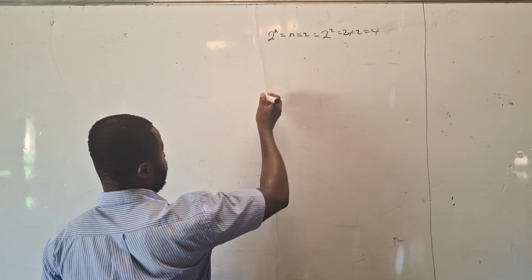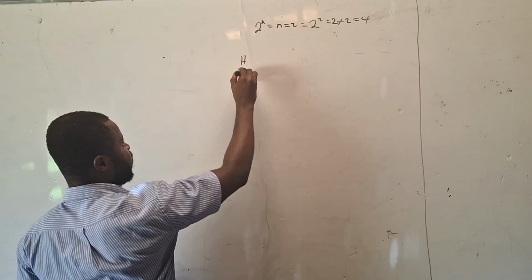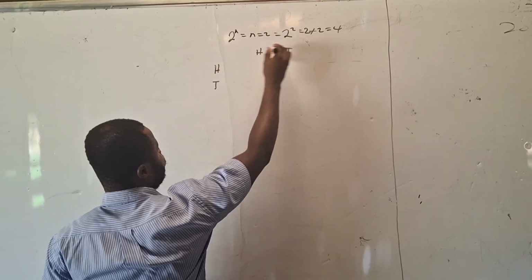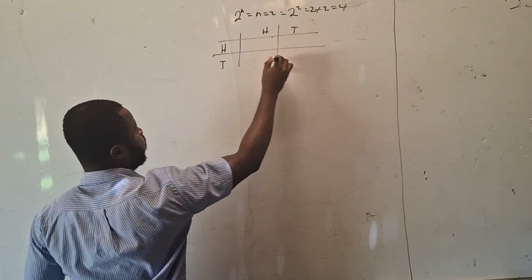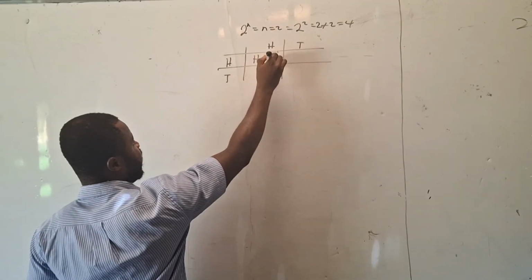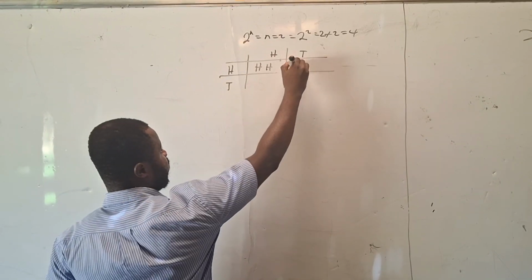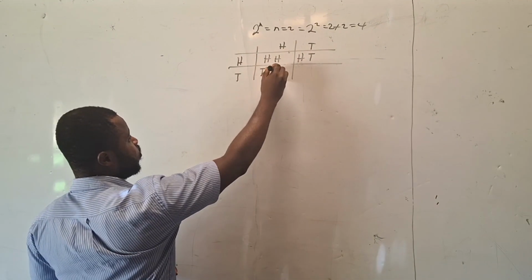I have a way of doing it. You can have a head, tail for 1 coin, then a head, tail for another coin. So you can draw a table for it. You can get a head and a head, where you get head from both sides. You can get a head and tail, then tail and head.